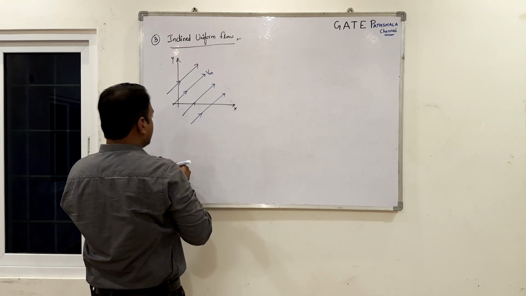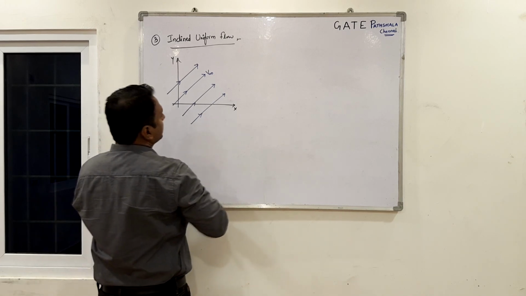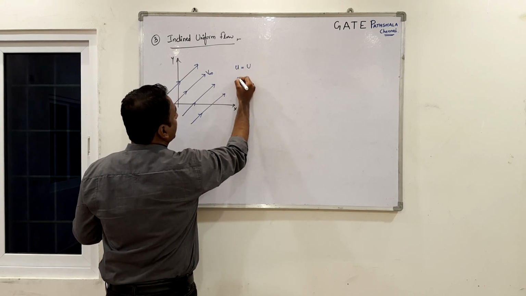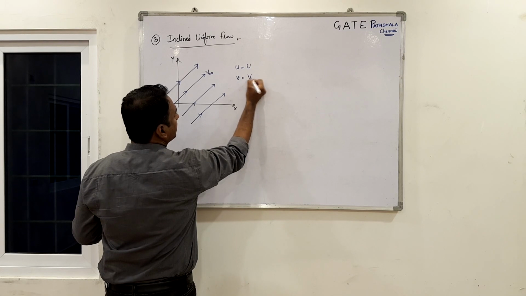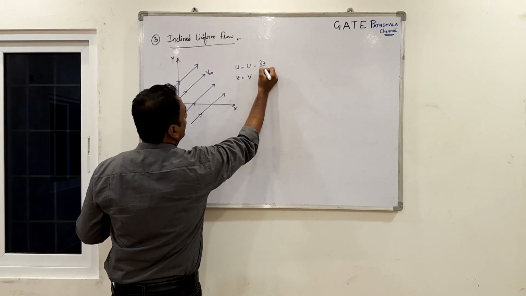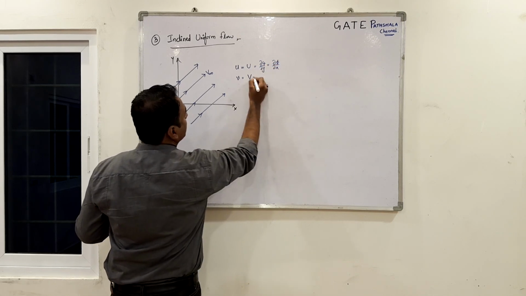So this v infinity can have two components. One is the x component, let it be u, and the y component, let it be v. So this x component can be written as dou psi by dou y and the y component can be written as dou phi by dou x.